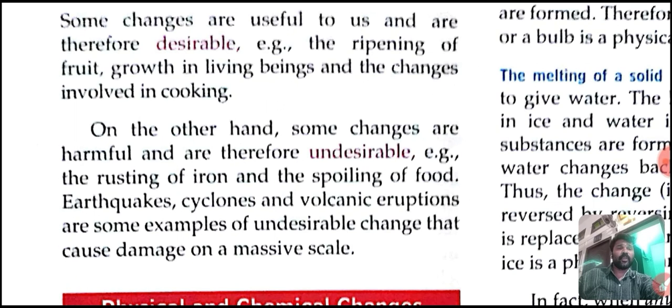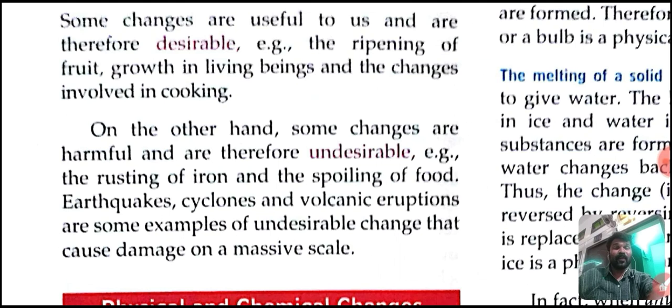Another one, spoiling of food. Clear? Which type of change is it, desirable or undesirable? Of course, it is an undesirable change. The rusting of iron, the spoiling of food.